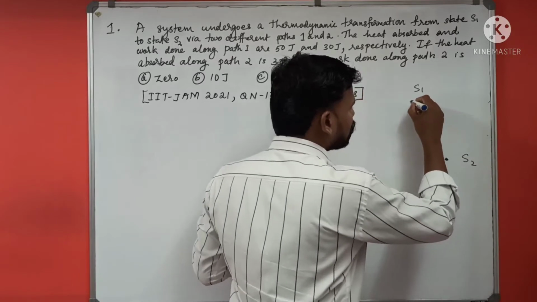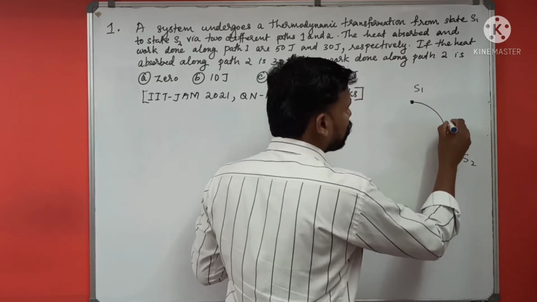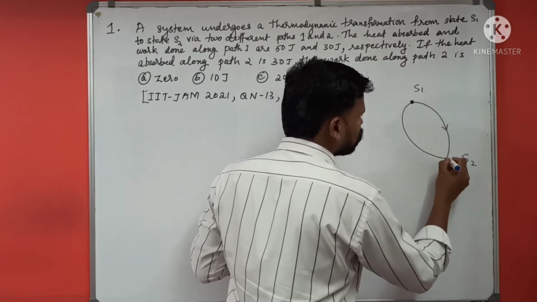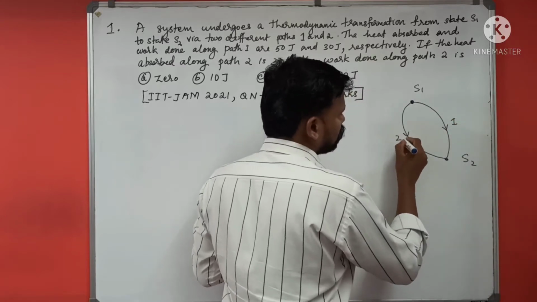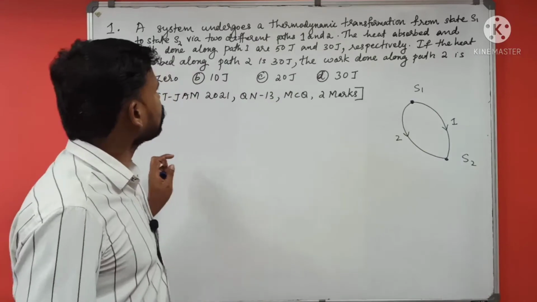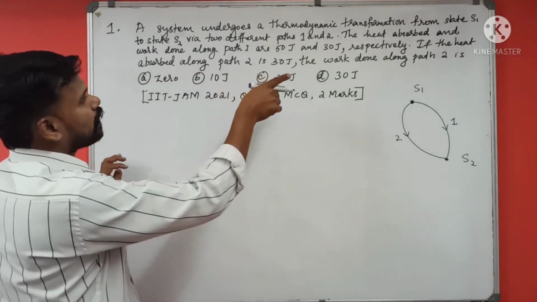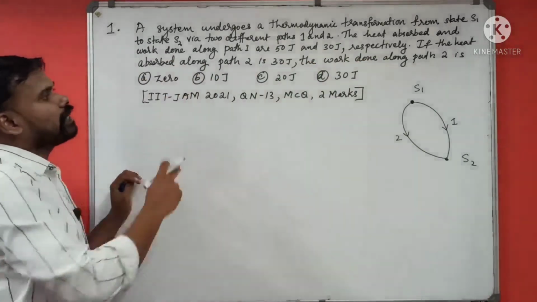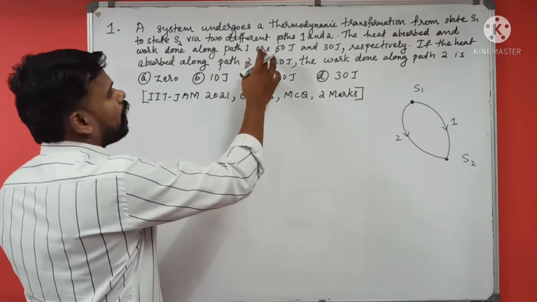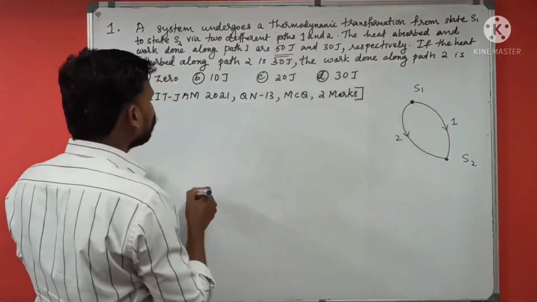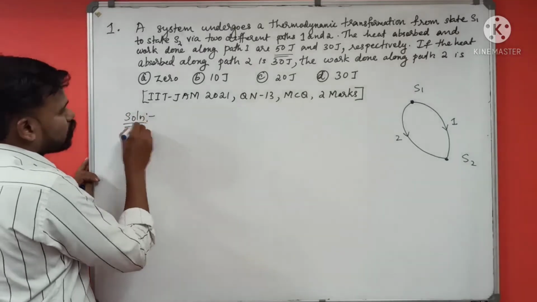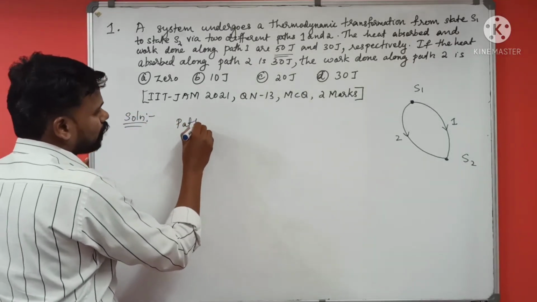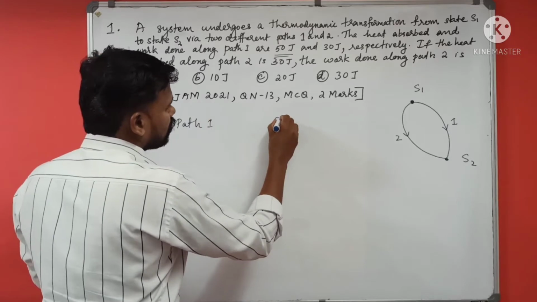So it is going from this state to this state along two paths, path 1 and path 2. I will write here path 1 and the other is path 2.